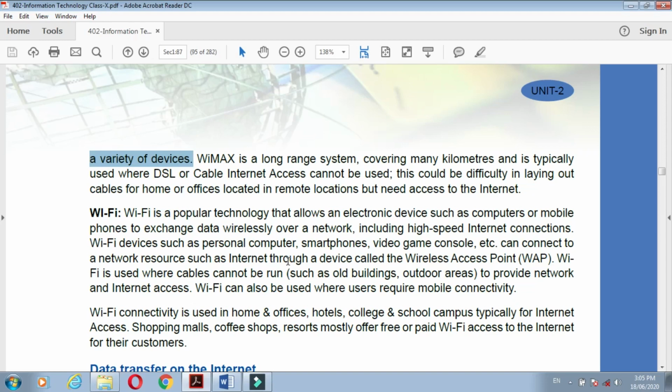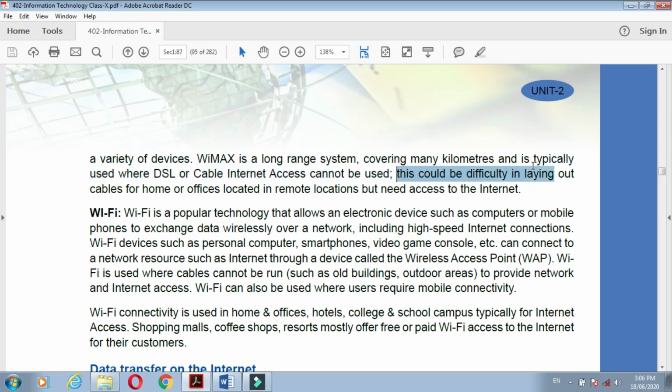It is typically used where DSL and cable internet access cannot be used. Where cable internet access or DSL will not work over long range or many kilometers, that time WiMAX network service is used.